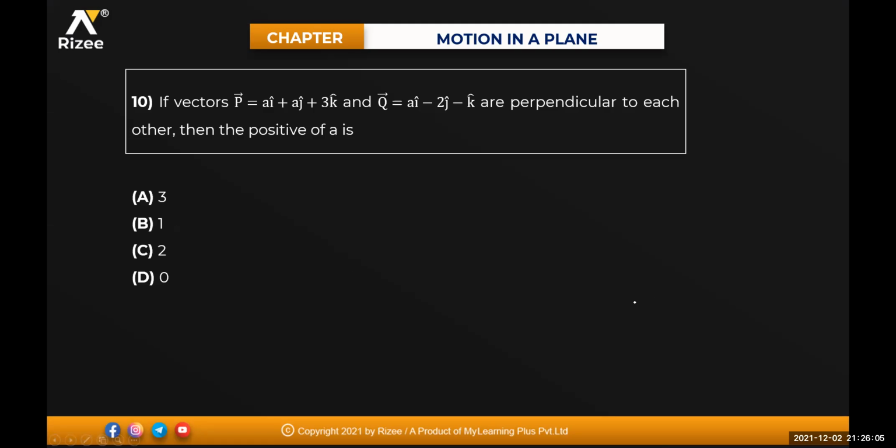Next one. If vectors p bar is equal to a i cap plus a j cap plus 3k cap and q bar is equal to a i cap minus 2j cap minus k cap are perpendicular to each other, then the positive value of a will be equal to how much?